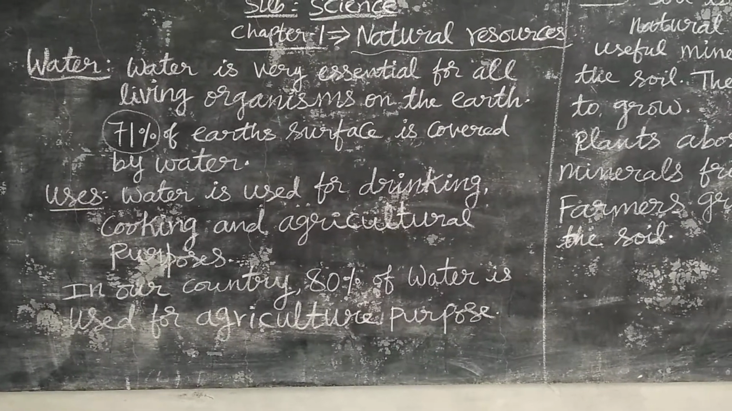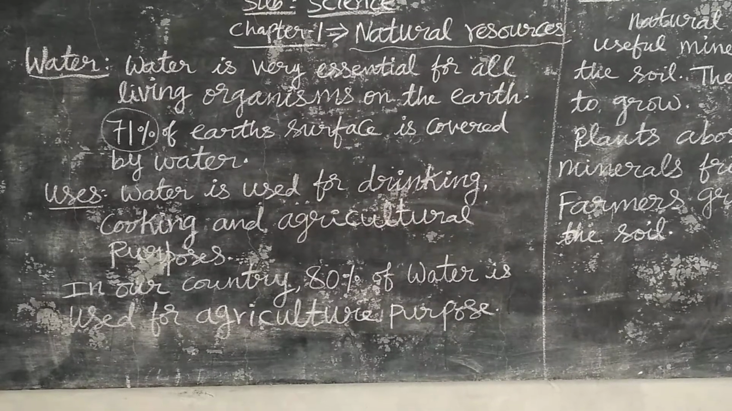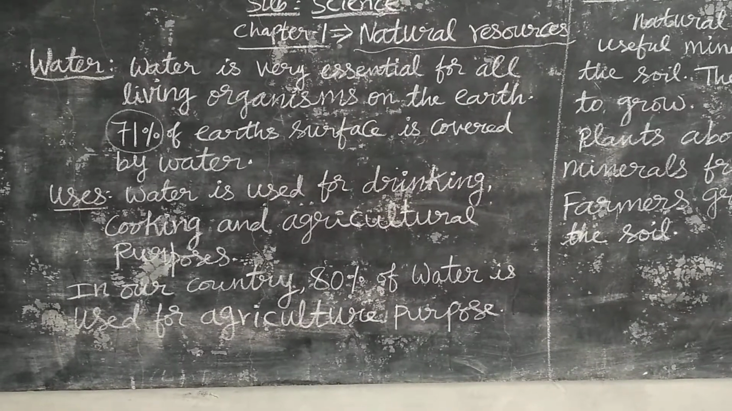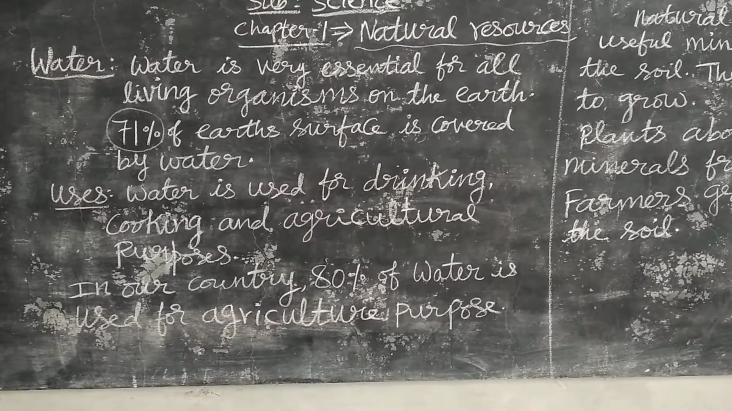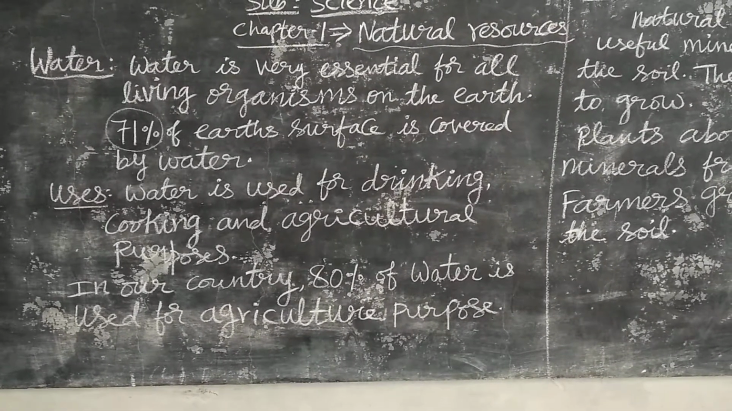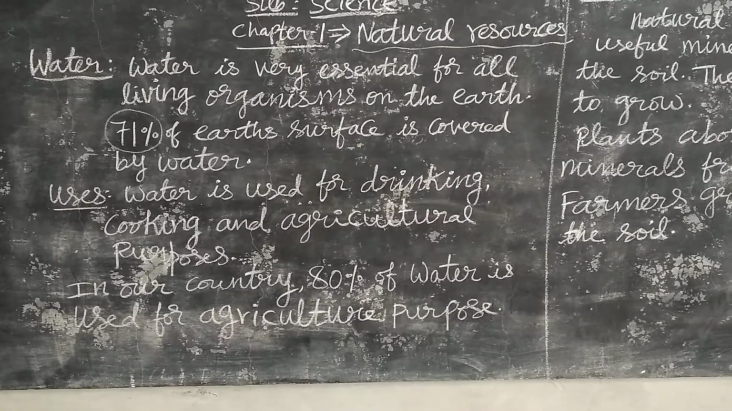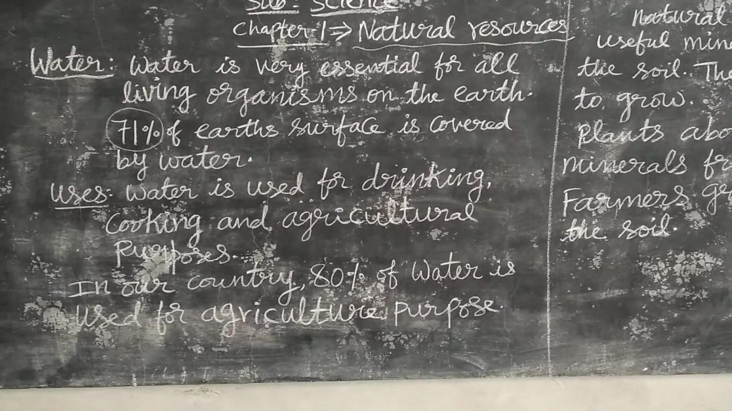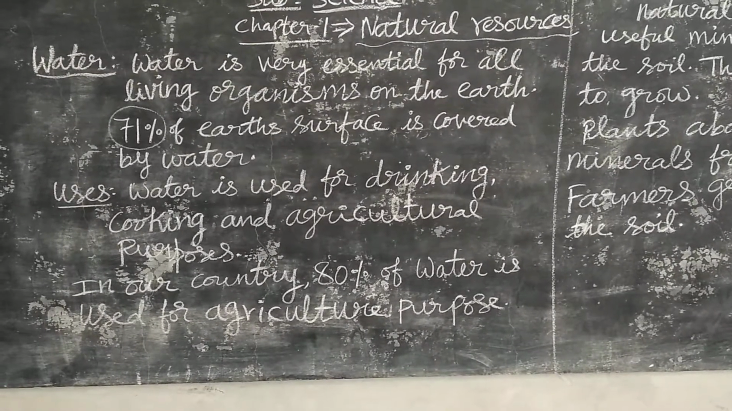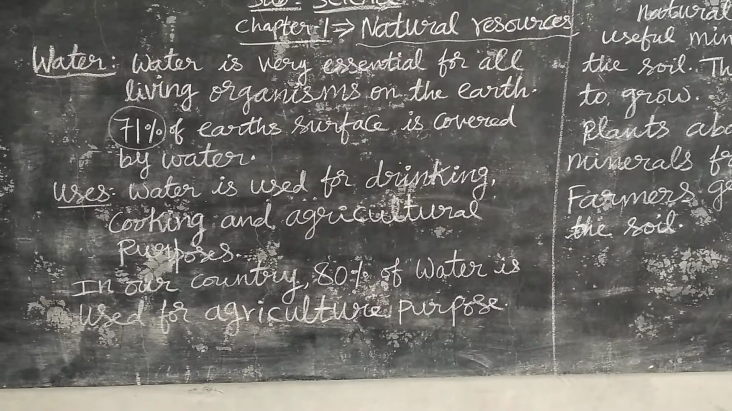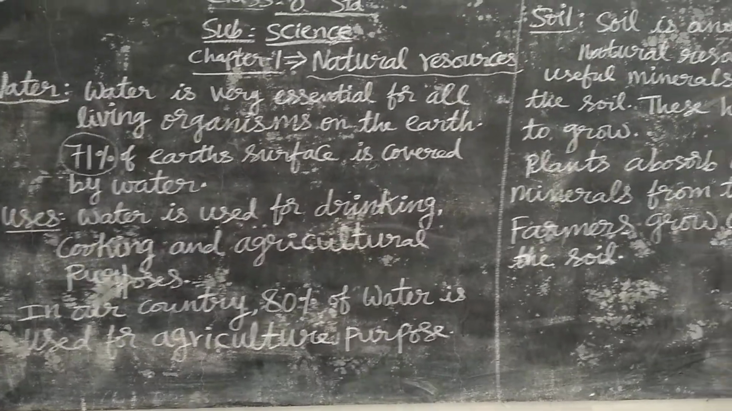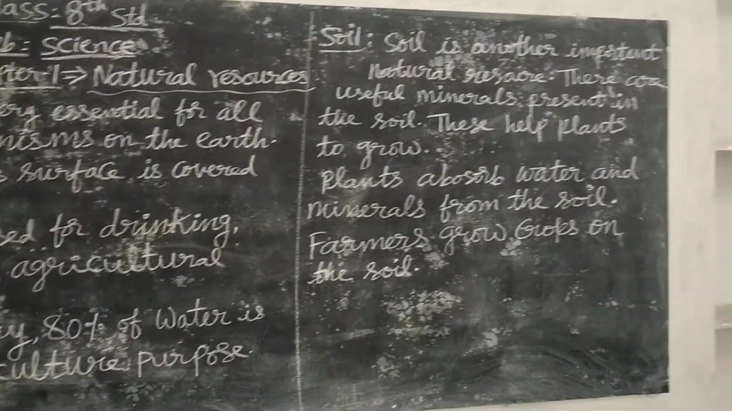So what are the uses of water? Water is used for drinking, cooking and agricultural purposes. Our country depends on agriculture. So in our country 80% of water is used for agricultural purposes. Understood? In that 1%, 80% means what? 0.8 percent of water is used for agricultural purposes. Next important is soil.